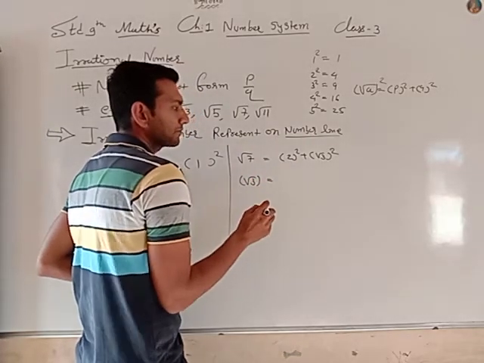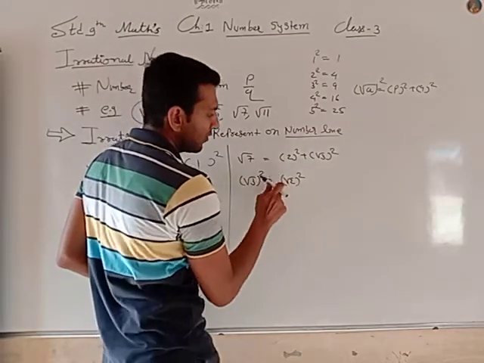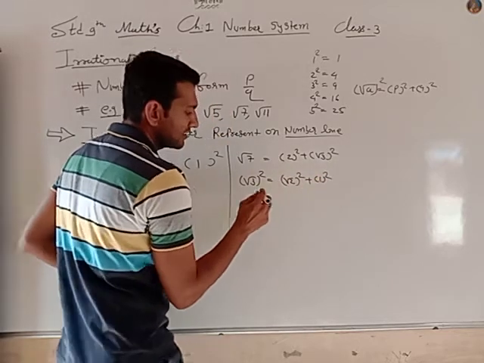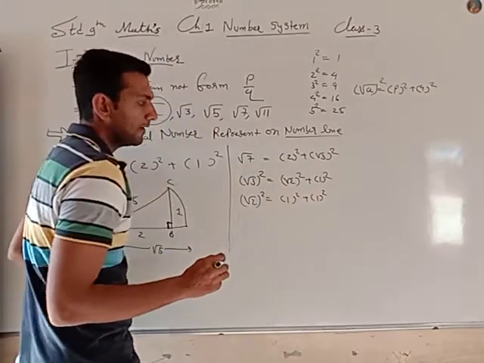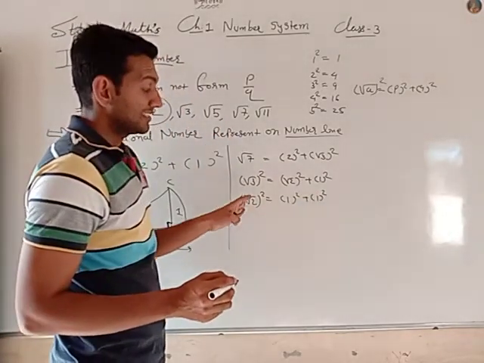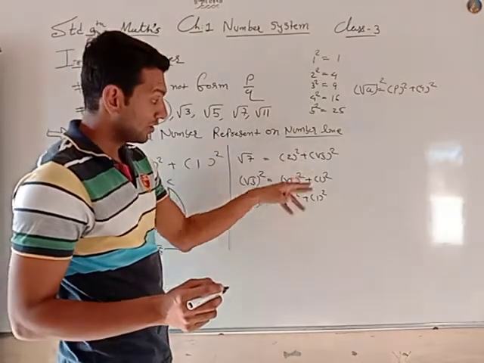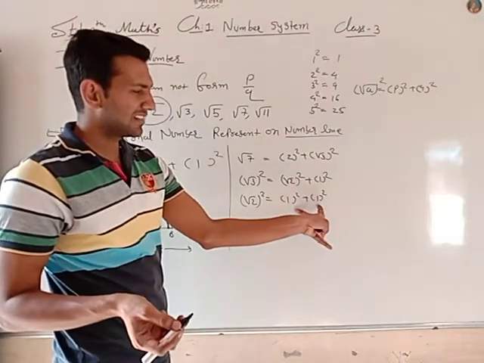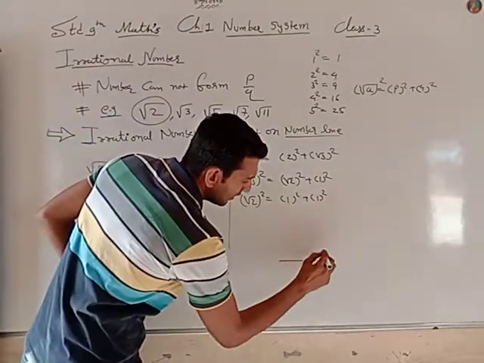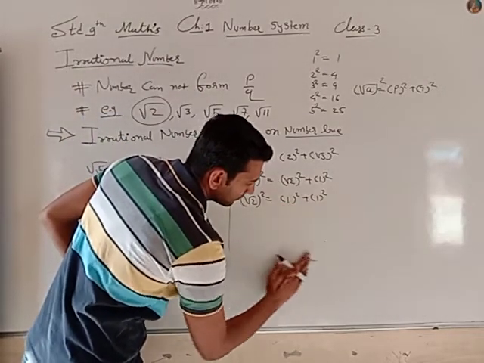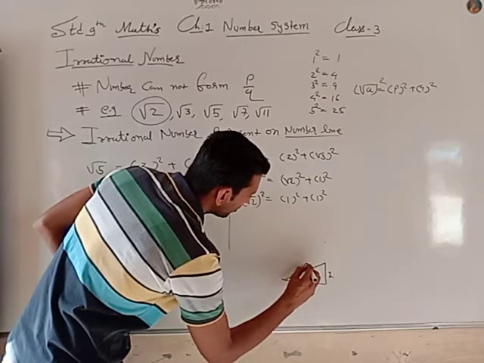Root 3 is the square of root 3 is the square of root 2 plus 1. Okay, what is the square root of 2? 1 and 1 square. Do the process until you get a rational number. This is irrational, so keep going until I get integers. I got the integers, so stop here and now draw 1 and 1. You get the 2, so here 1 centimeter and 1 centimeter. This is your root 2.